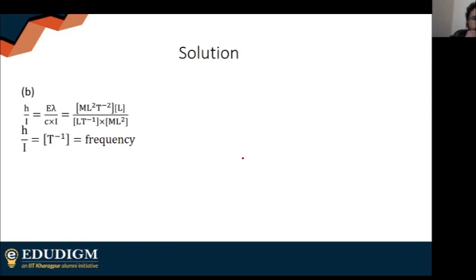E is equal to H nu. That is used, and I write down the dimensions. You end up with T inverse, which is the dimensions of frequency. Or you can use units. I think it is better to use units. Just write down your units. You will get second inverse finally, and you end up with the second inverse, which is frequency.